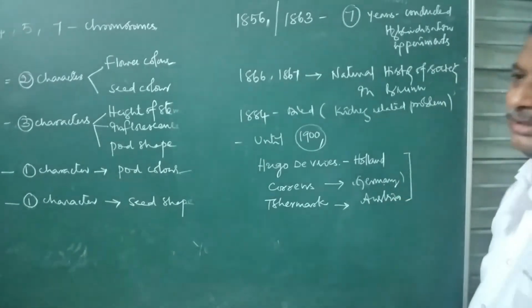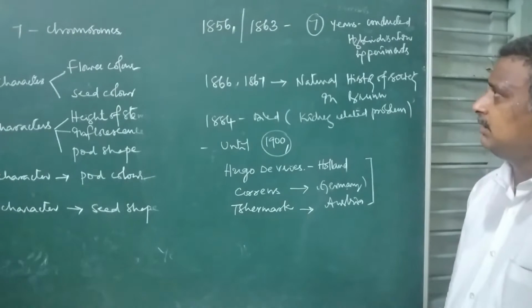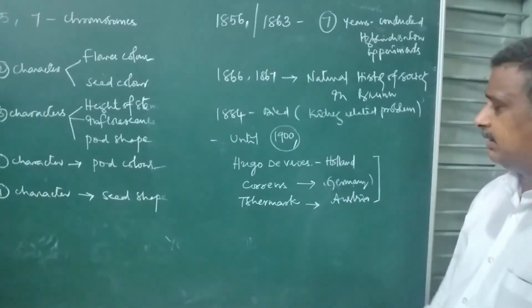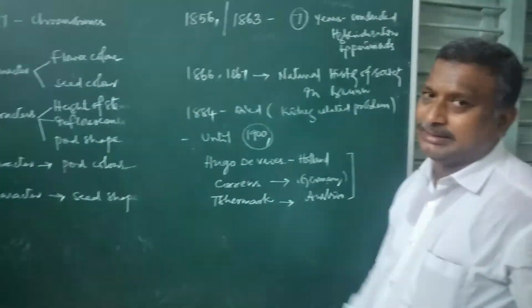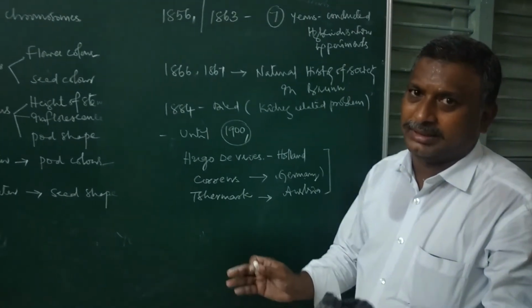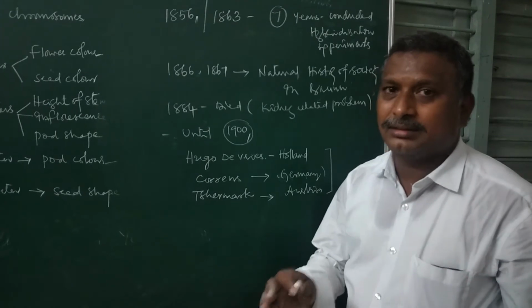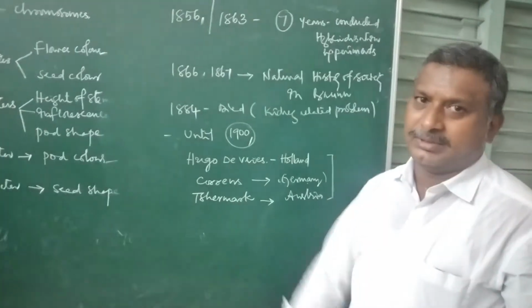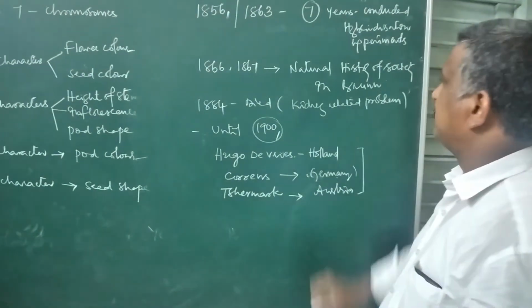These 3 eminent botanists rediscovered the Mendelian principles. Hence, these 3 scientists collectively are called the rediscoverers of Mendelian principles or Mendelism. Okay, that is the story.